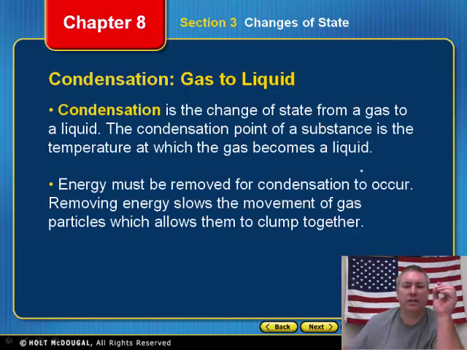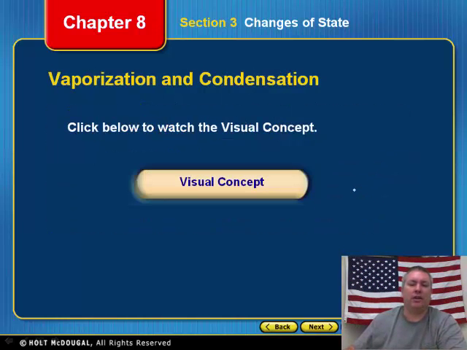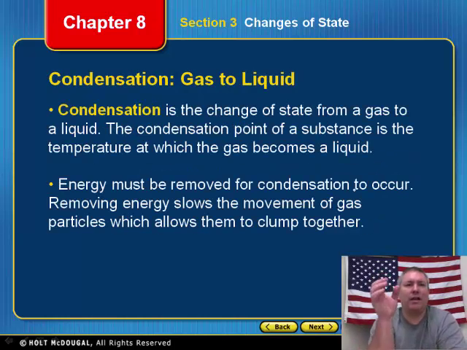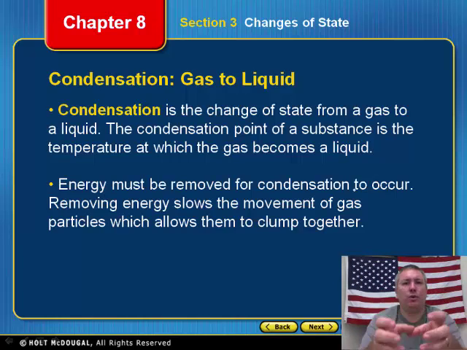Condensation is simply changing a state from a gas to a liquid. All right. So when you're outside on that nice hot day and you have that nice cup of lemonade or whatever, and you're looking at that lemonade that you got out of the fridge and it starts to get wet on the outside, what's actually happening is the outside surface of that glass is cool enough that the water vapor that's in the air clumps on it and actually forms those water droplets.